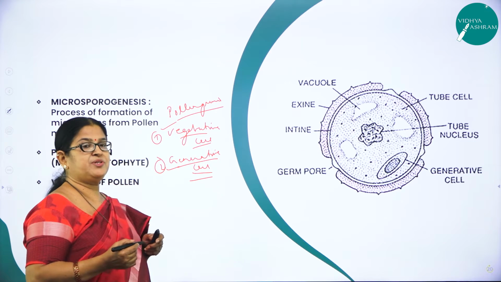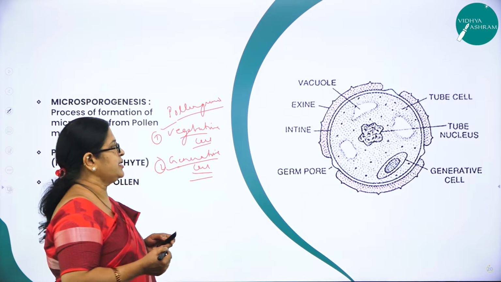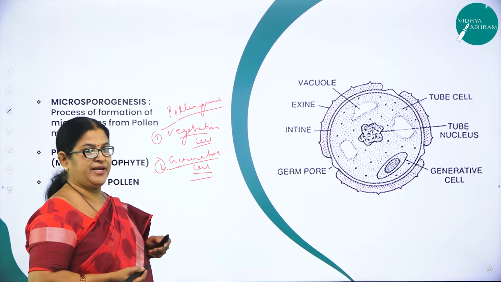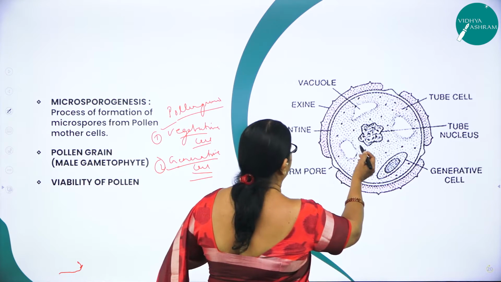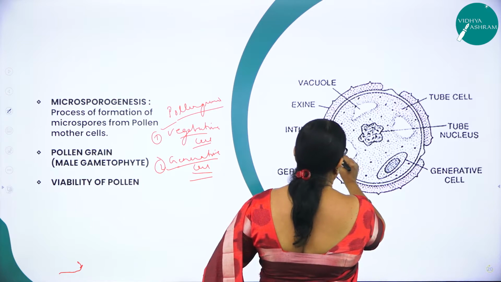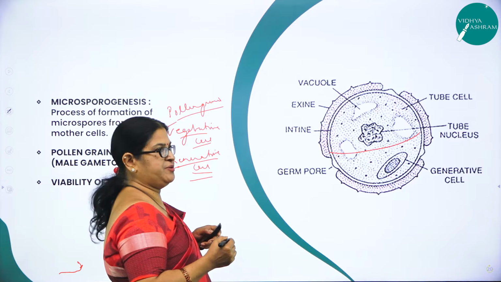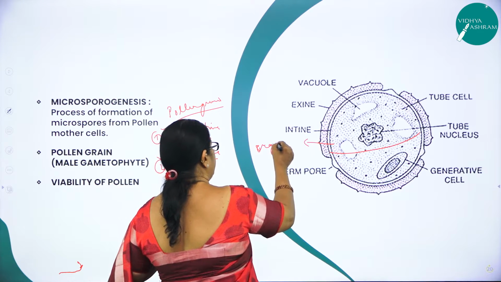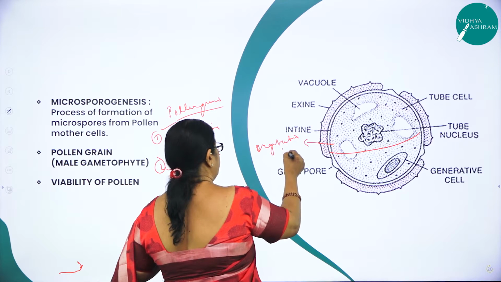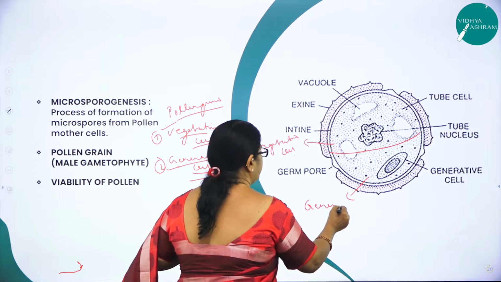Usually the vegetative cell is larger in size, it has abundant food materials, and it has an irregular nucleus. Here you can see the irregular nucleus. So this part is the vegetative cell, and this is the generative cell.